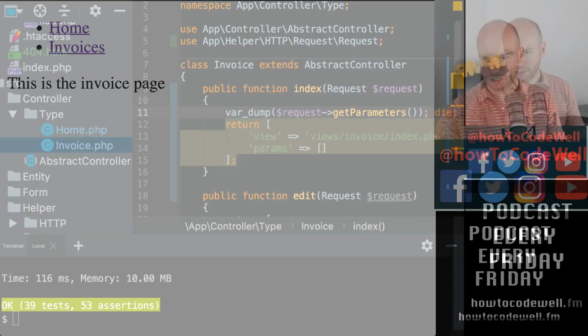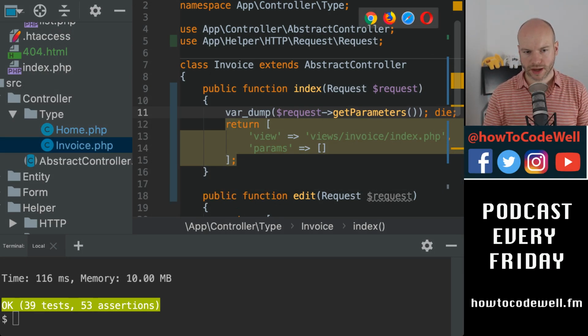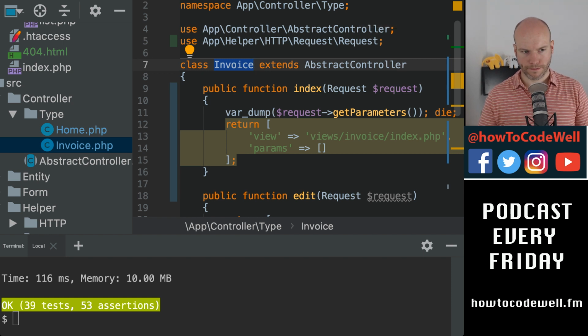Oops, sorry, I should be showing you what I'm doing. Here we go. So var dump request get parameters die within the index action of invoice. There we go. Awesome. So we have the parameters. That's really, really cool. I like that because we're on that invoice 123 page and we have that coming through.